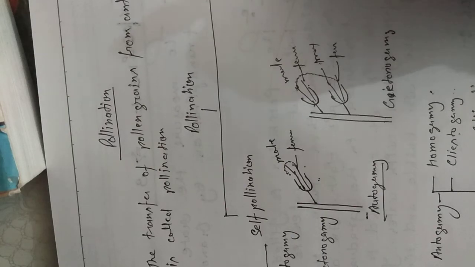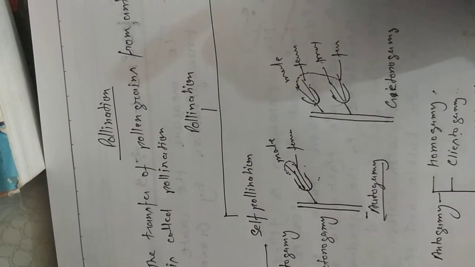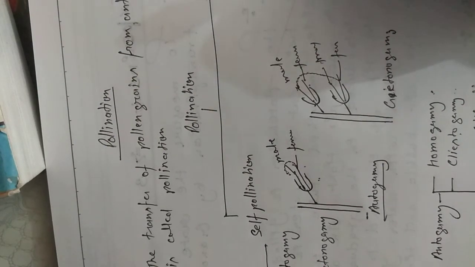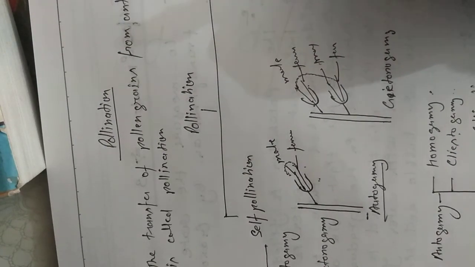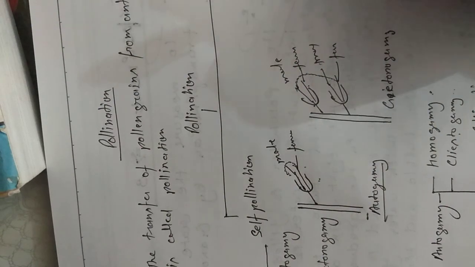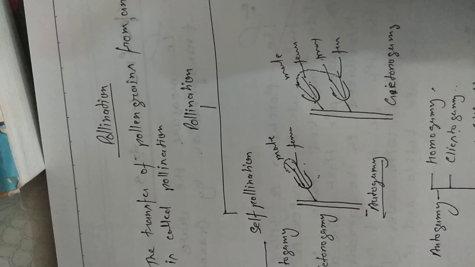So the transfer of pollen grains from anther to the stigma of a different flower or different plant of the same species is known as cross pollination. Understand? That type of pollination is called cross pollination.